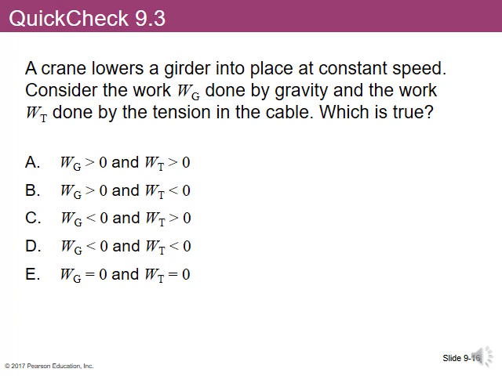All right, let's look at a quick question related to the previous topic. In this case, you have a crane that lowers a girder into place at a constant speed. Let's consider the work done by gravity and the work done by the tension in the cable. Which of the following is true?